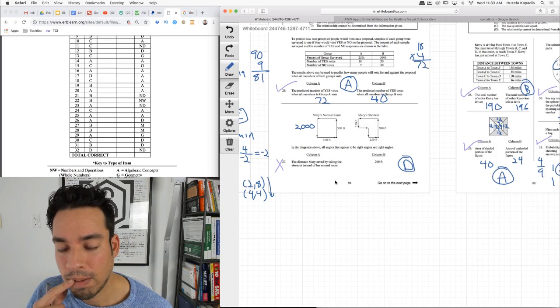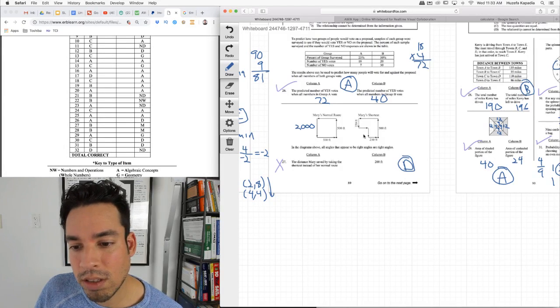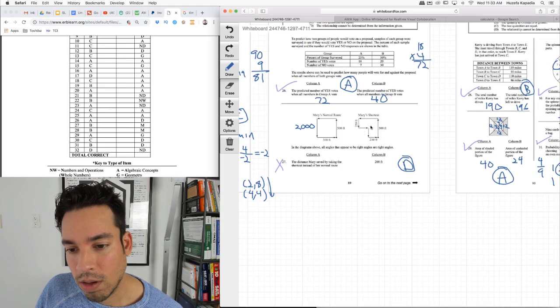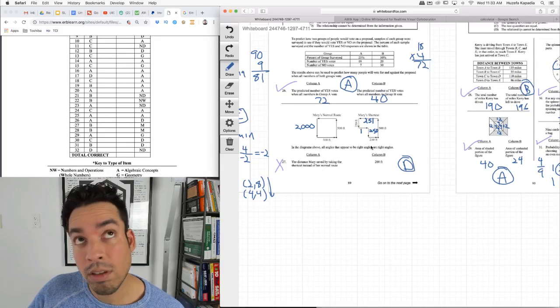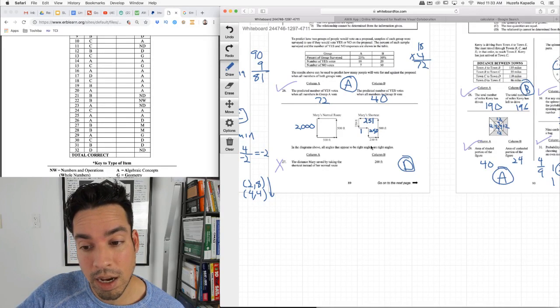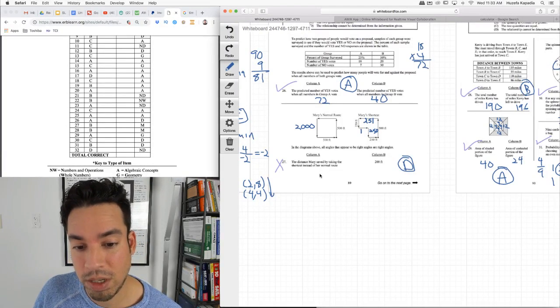Hold on. I don't see. Like the smallest this distance could be is 1. I'm just trying to make sure I didn't oversimplify it. And the greatest this could be is 2, and then this would be 251, right? So in this case, this would be 250. So in this case, it'd be 250, 750. So she would have saved 249 and then another 249. So she would have saved a ton. So in that case, A would be correct.